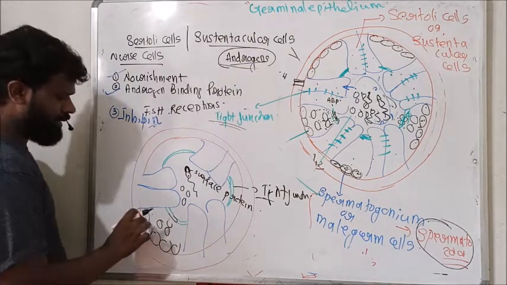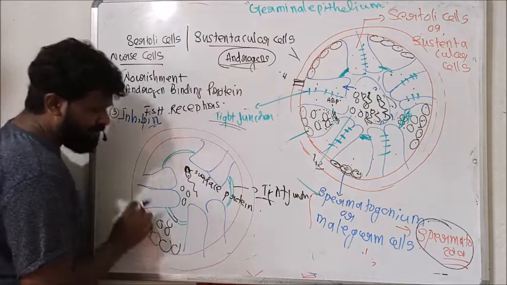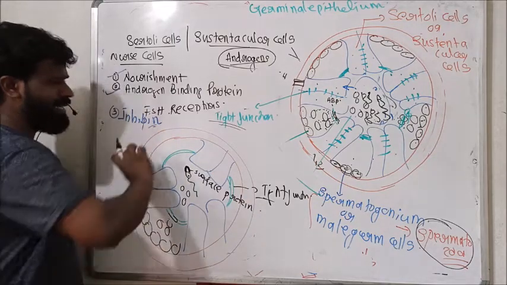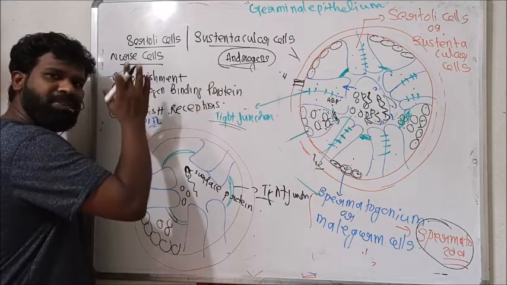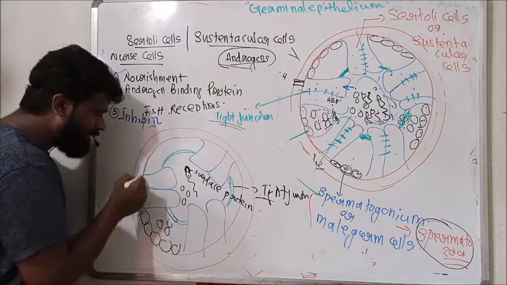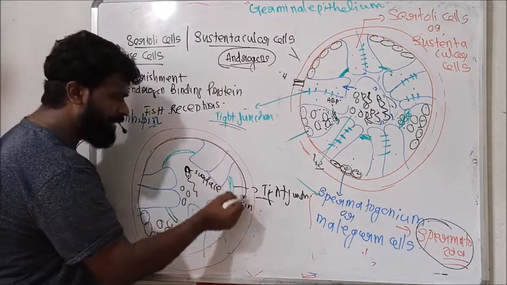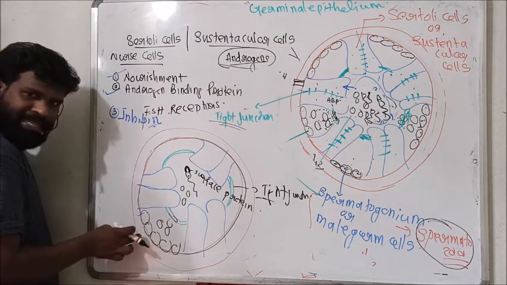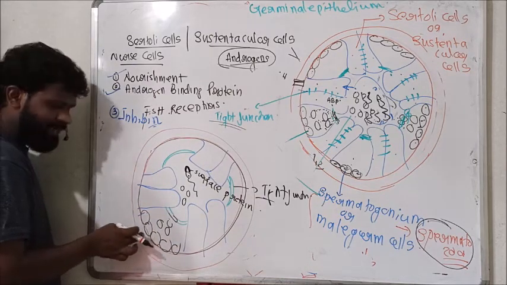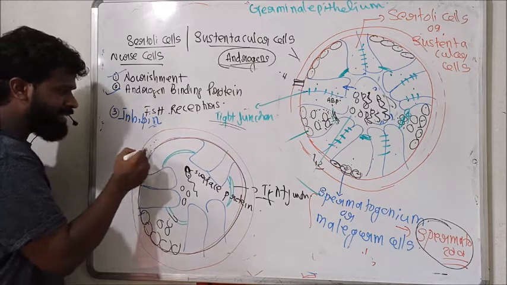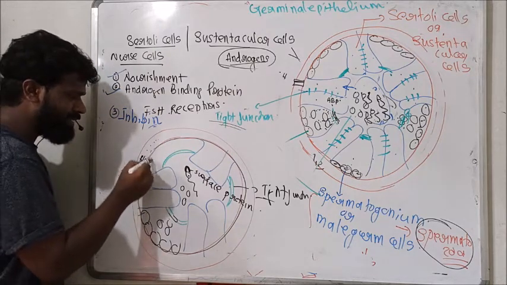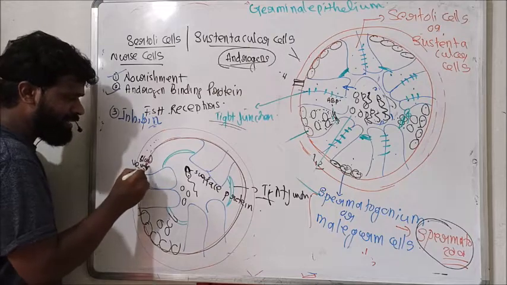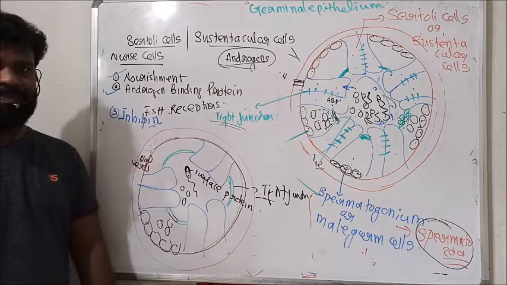See here, this is the basal germinal epithelium. This is the cross section of our seminiferous tubule, and this forms the germinal epithelium or lining. Just beneath this lining, the blood vessels are there. These are the blood vessels of the seminiferous tubule.